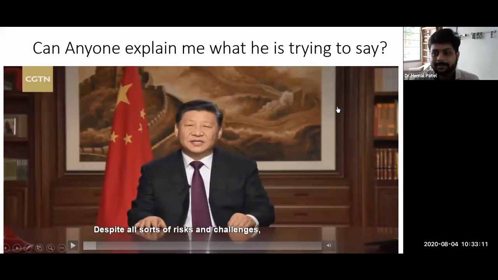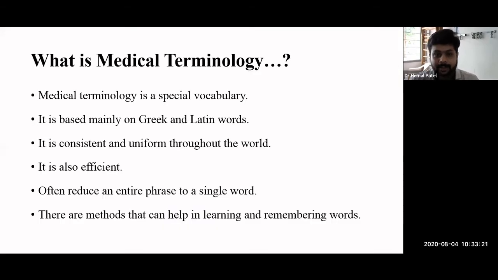Anyone can translate this language? Anyone? No, because we are not aware of this terminology, we are not aware of this language. In the same way, in medical terminology, we are not aware of the vocabulary, the terminology which we use for our daily routine. And that's why this subject is very important to understand, that how this terminology will help you in your career, in your practice, and for many other things.